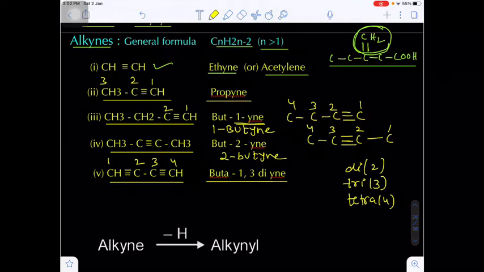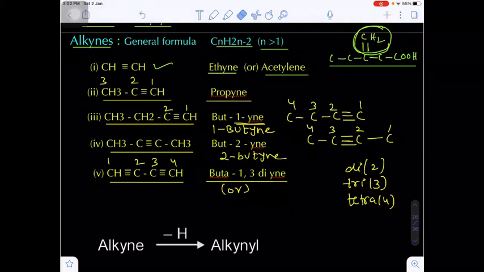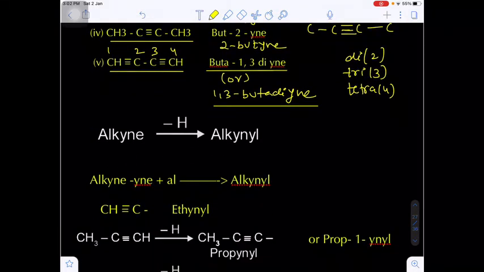That's why buta-1,3-diene, 1,3-butadiene.